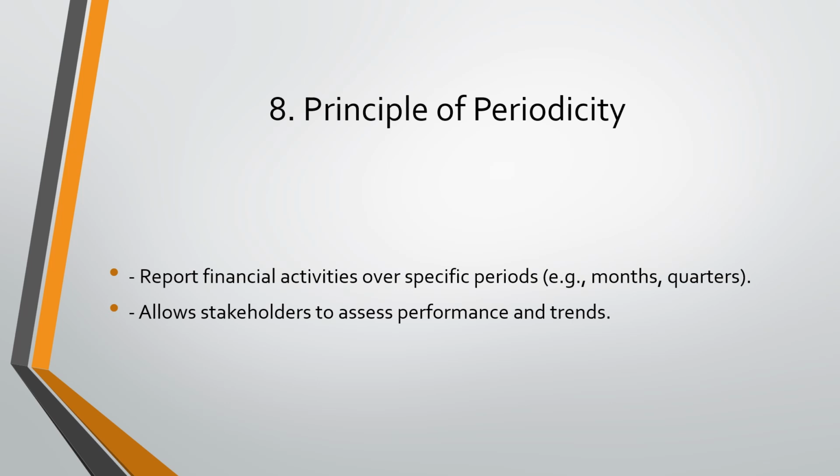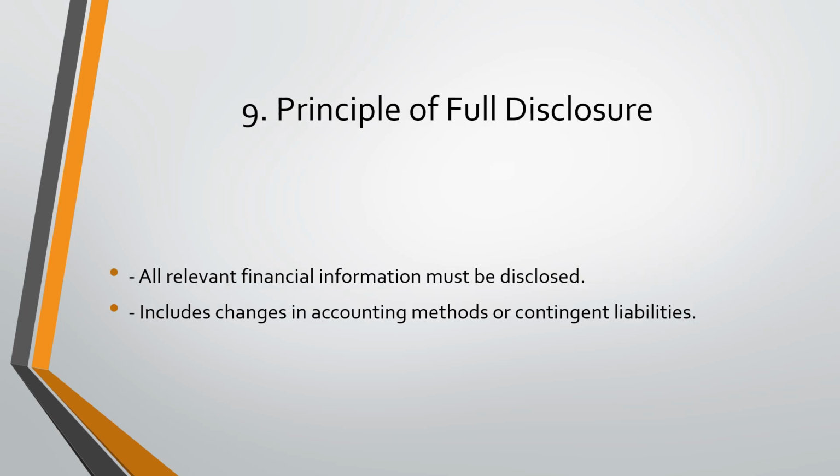8. Principle of periodicity. Report financial activity over a specific period, for example months, quarters, or years. Allows stakeholders to assess performance and trends of the business. 9. Principle of full disclosure. All relevant financial information must be disclosed, including changes in accounting methods or contingent liabilities.